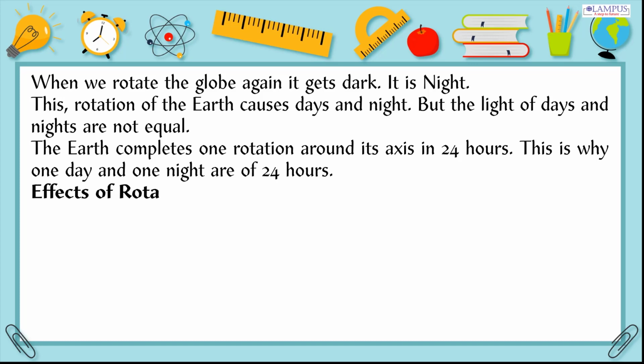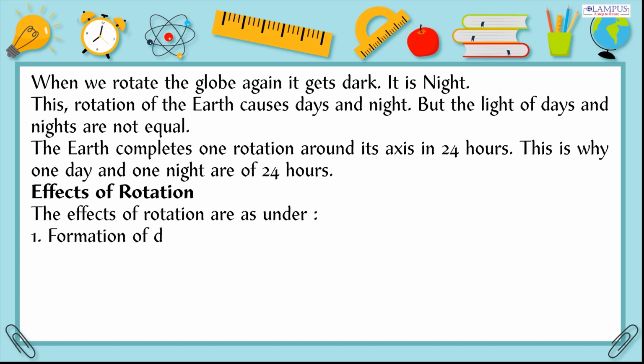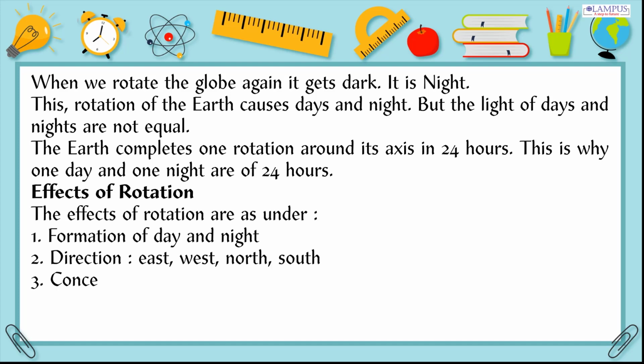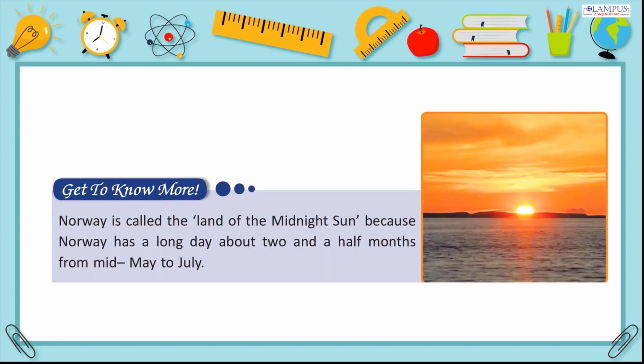Effects of rotation. The effects of rotation are as under. 1. Formation of day and night. 2. Direction: east, west, north, south. 3. Concept of time. 4. The sunset and the sunrise. Get to know more. Norway is called the land of the midnight sun, because Norway has a long day of about 2.5 months, from mid-May to July.